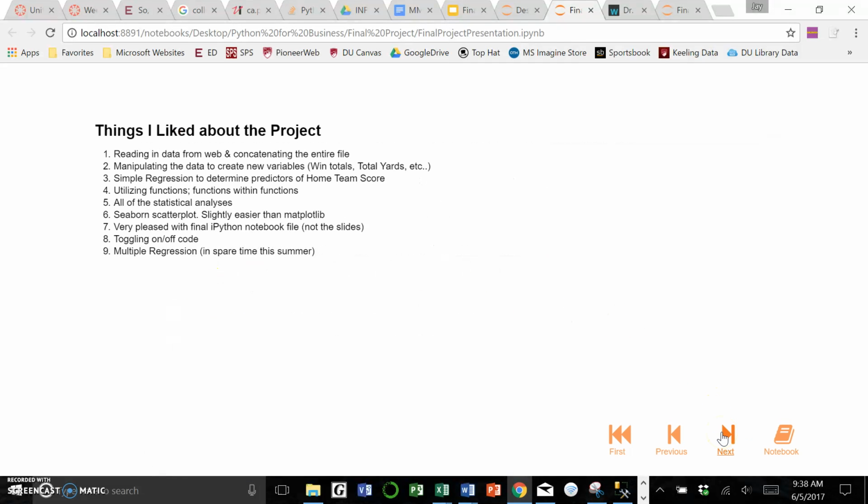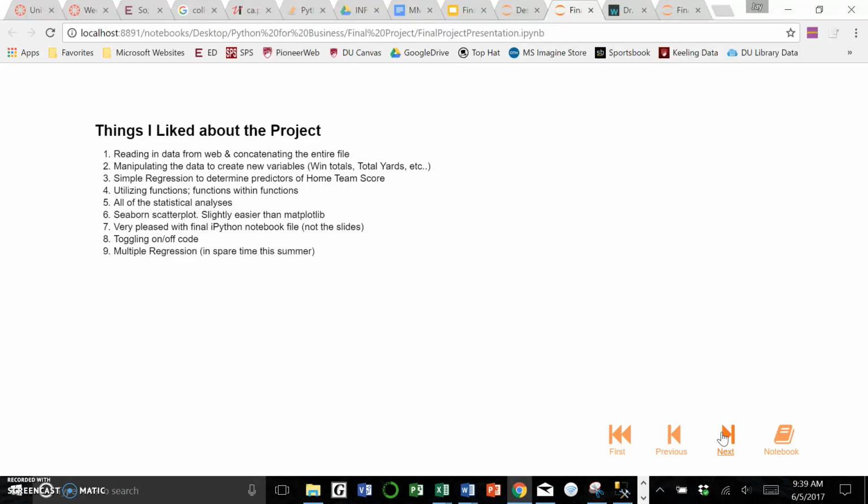Things I liked about the project. I really enjoyed reading in the data from the website and concatenating all of that. That was one of my favorite parts. I also liked creating new variables, which I didn't really go through in the presentation. I had to create a lot of new variables to get some of those charts to come out on the menu options we didn't go through. I listed everything out, but no reason to go over all of it. I liked toggling the code on and off.